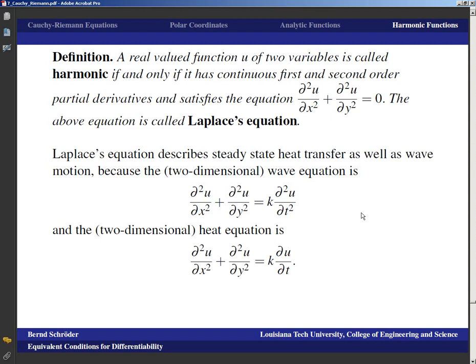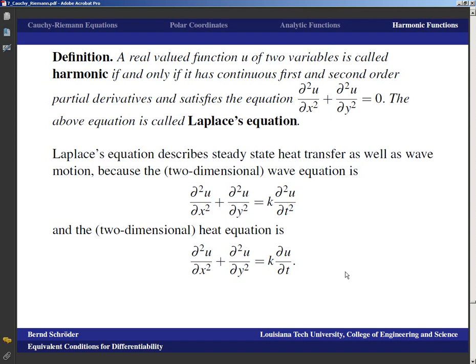And the two-dimensional heat equation is d2u dx squared plus d2u dy squared being some constant times the derivative with respect to time. And if that time derivative is equal to 0, that means that your heat distribution does not change over time. So that was rather rapid.